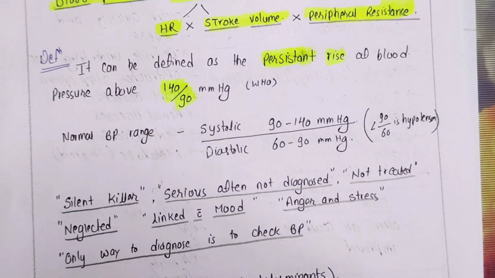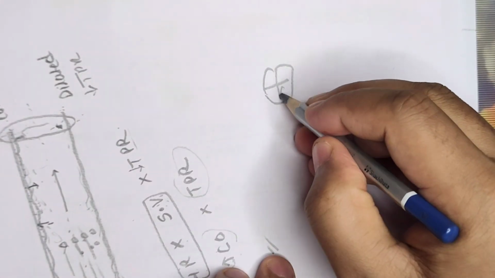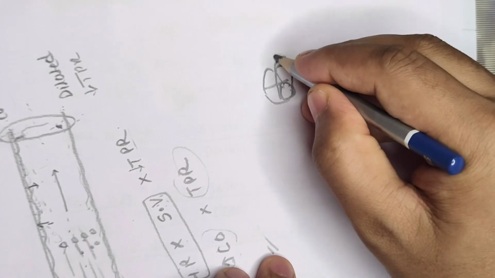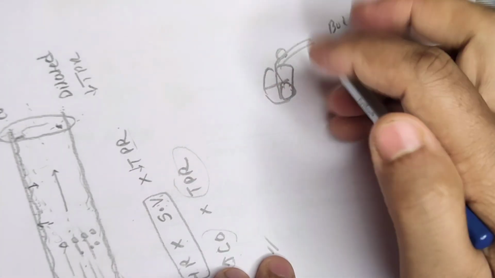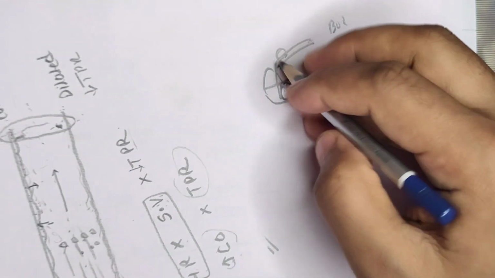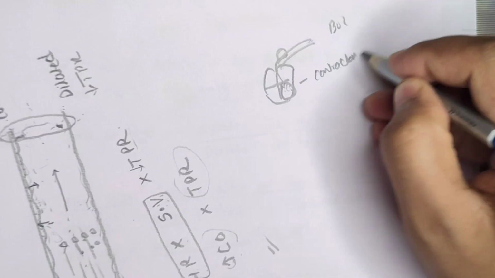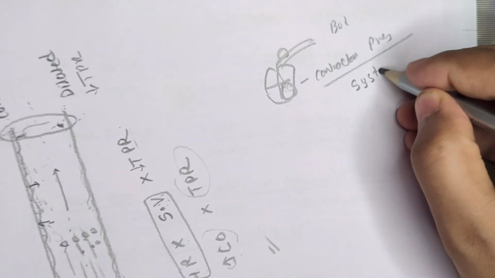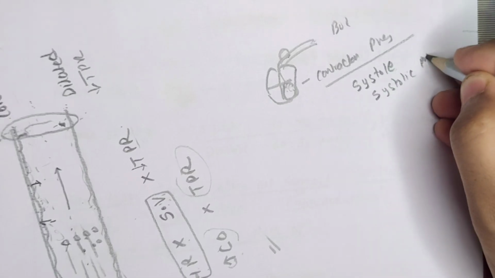So now let's understand the concept of systolic and diastolic. Now let's assume again this is a heart. When this ventricle contracts, this blood will be pumped via the aorta to the body. When it contracts, due to this contraction, one pressure will be generated. What is this contraction pressure? This pressure is known as systole, or systolic pressure.